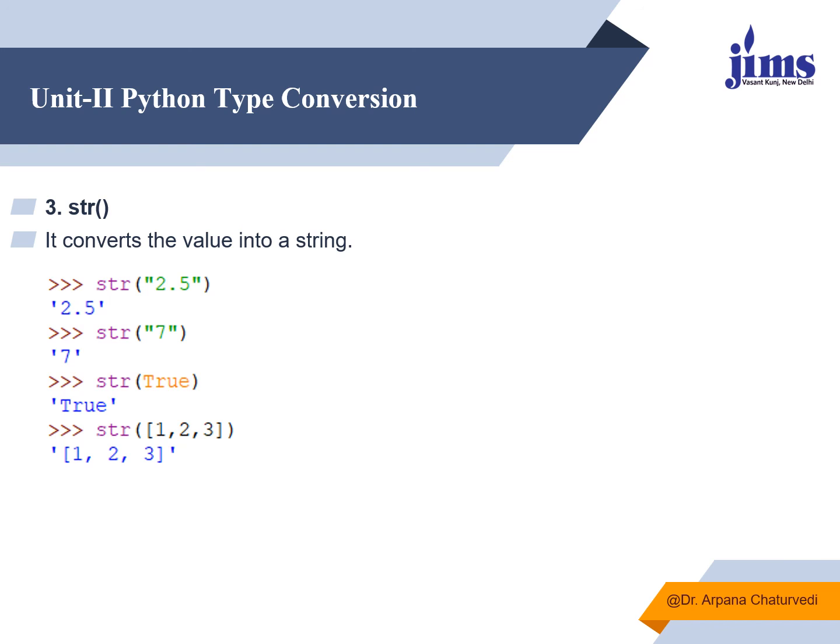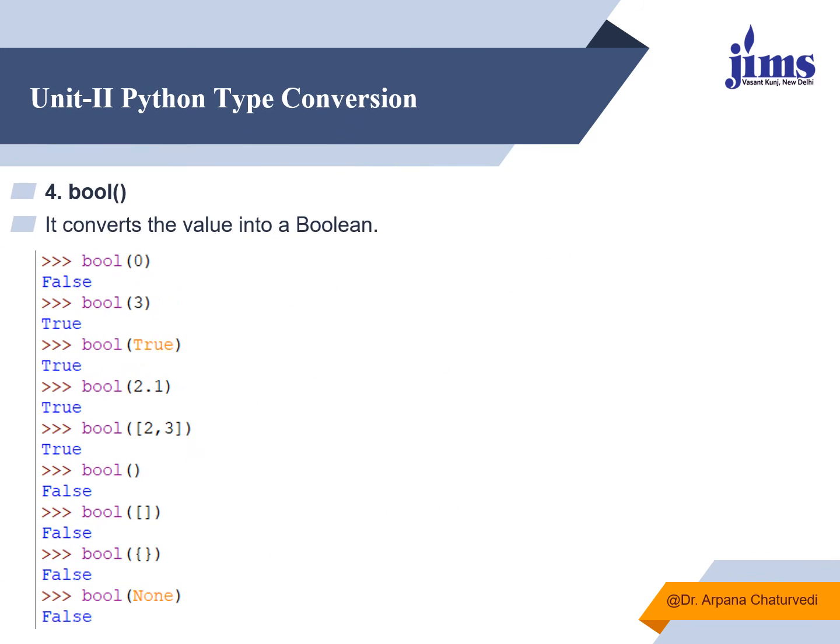Now str is a function which is used to convert a value into a string. If you say str 2.5, it will give you 2.5 within quotes. Within double quotes 7, it will give you 7 in quotes. True, it will give you a string. 1, 2, 3, it will convert it into string. So it converts a value into string.